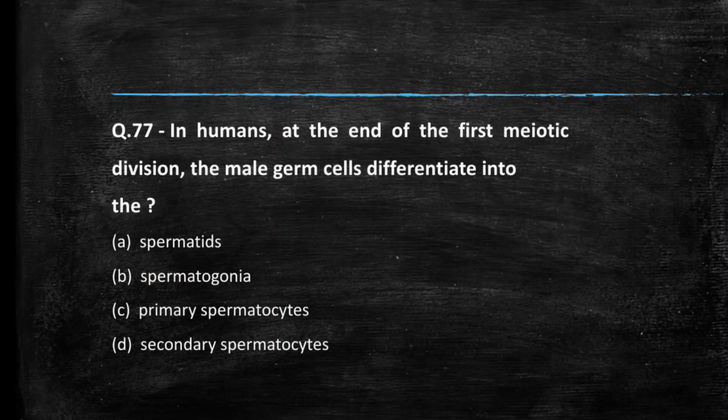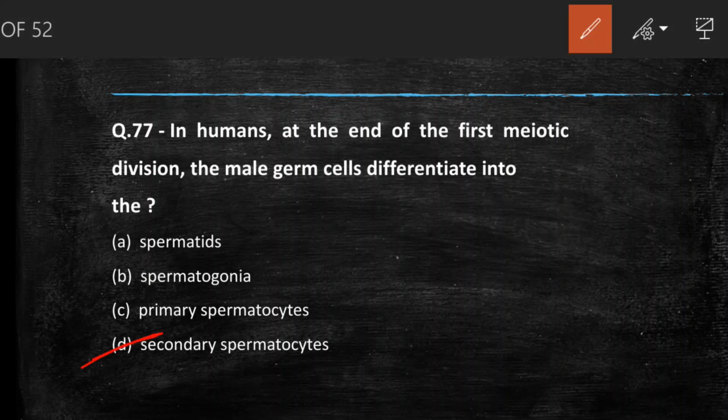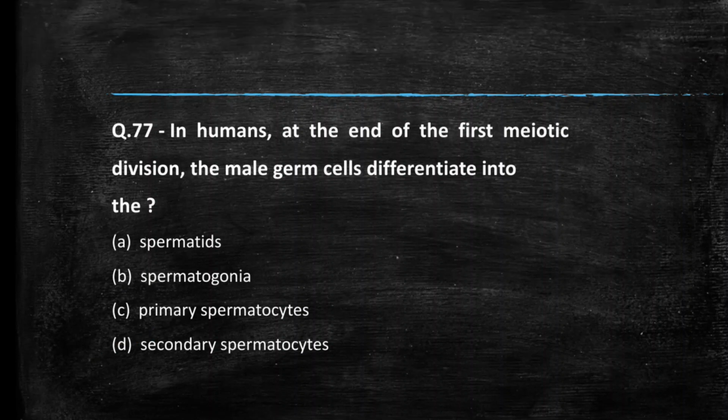Next question we have, in human at the end of first meiotic division, the male germ cell differentiate into. During first meiotic division, primary spermatocyte goes into meiosis first and it becomes secondary spermatocyte. So primary spermatocyte is diploid and secondary spermatocyte is haploid. So the answer is option D, secondary spermatocyte.